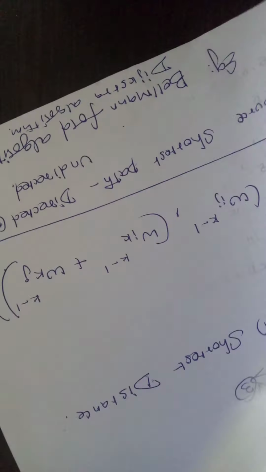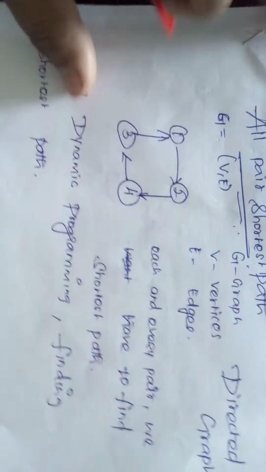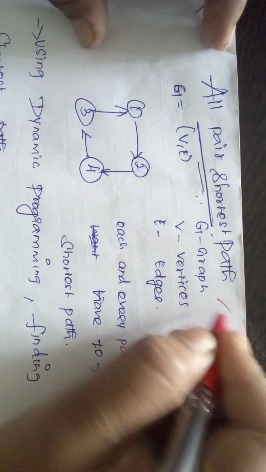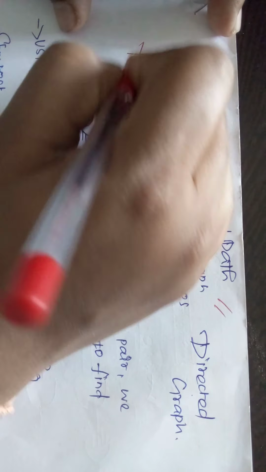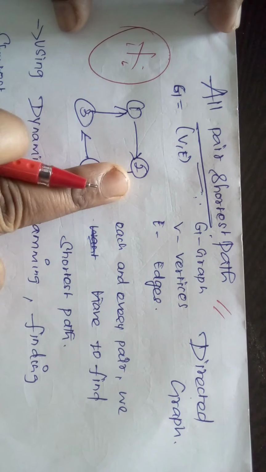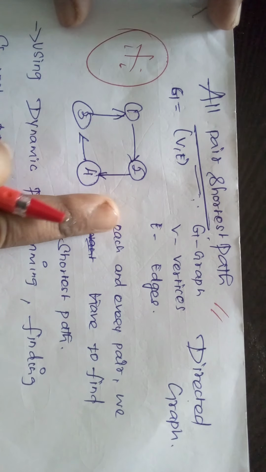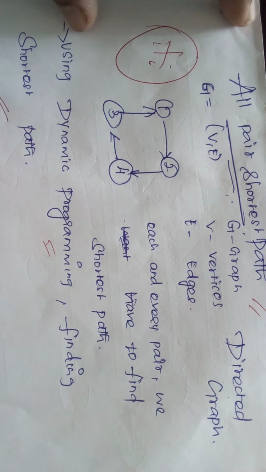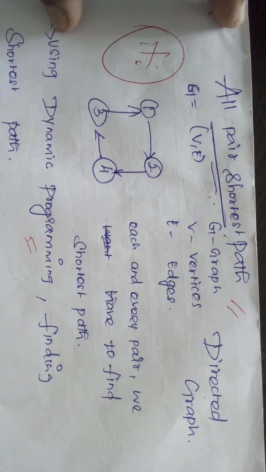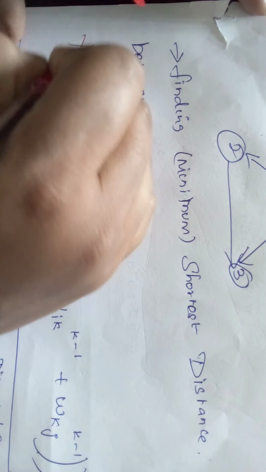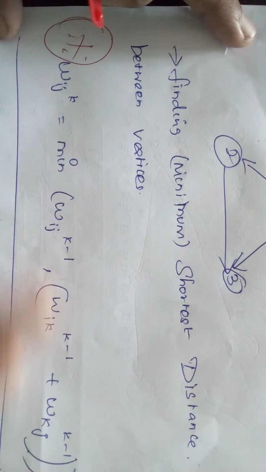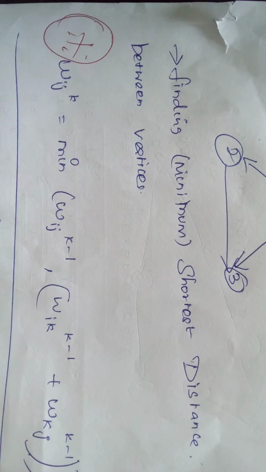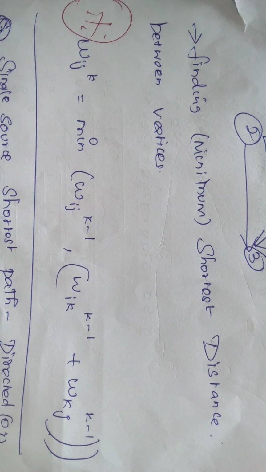We will see the problems. If you see the problems, you can understand much better. Here the very important point is graph G equals (V, E), that is vertices and edges, and it is dynamic programming, and it is finding the shortest path. This is very important. And formulas: while going through the problems, we will discuss with this formula how we can find the shortest path.